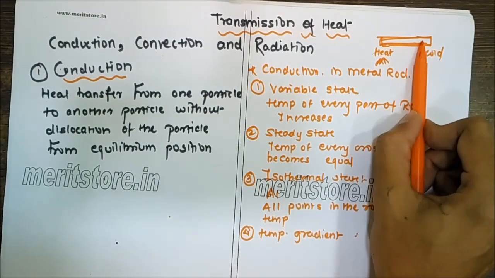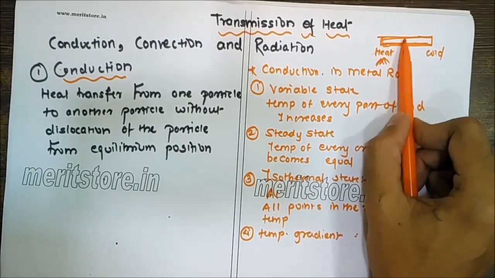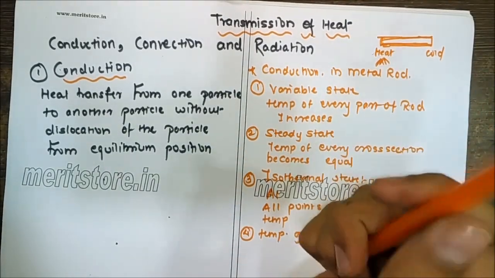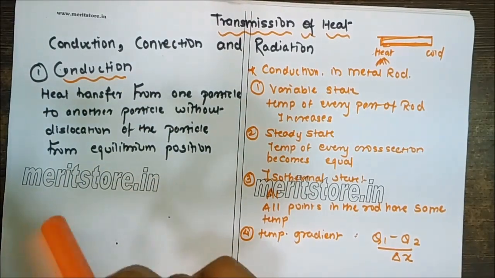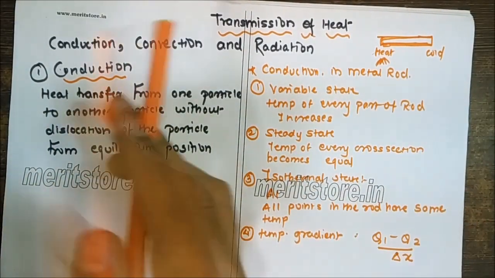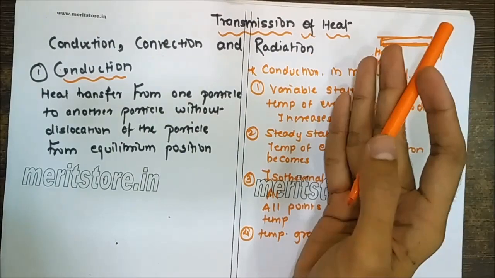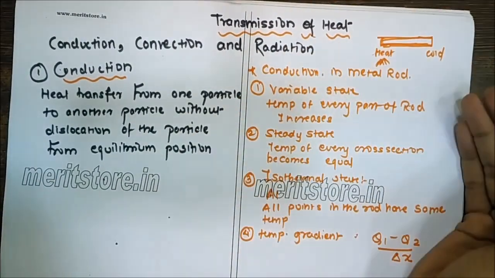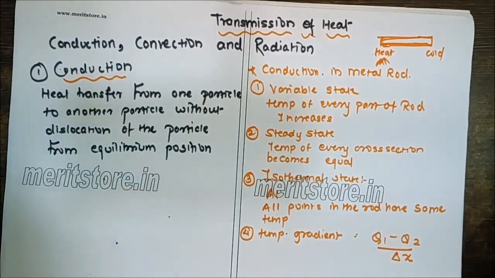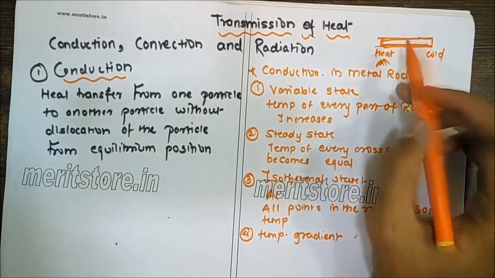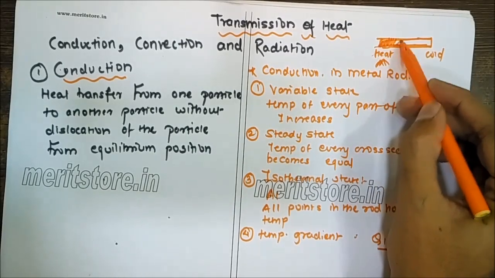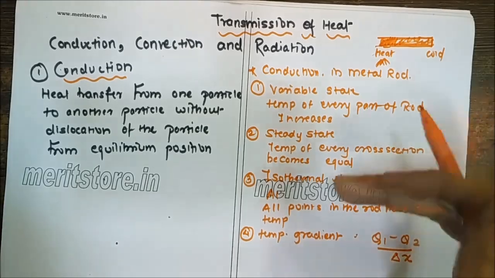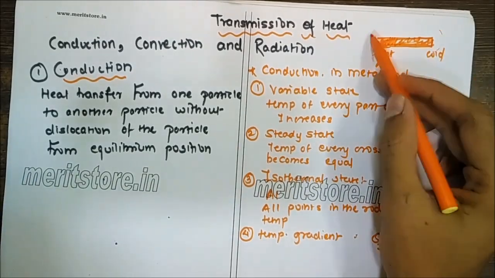The energy is carried forward by means of vibration. Here the particles don't get dislocated from their place or travel from one place to another. They just vibrate in their own place, and they transfer the energy, the heat, through vibration to the other particle, and so on. The heat is carried forward. So if you heat one end of the rod, the heat will be passed on to the other parts of the rod, and after a sufficient amount of time, the entire rod will get heated up.